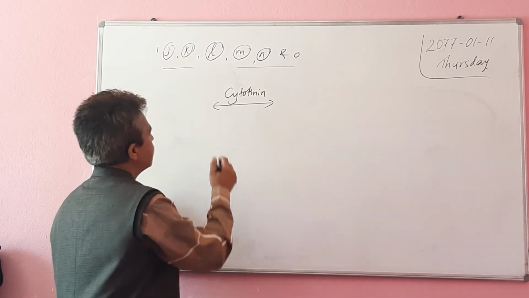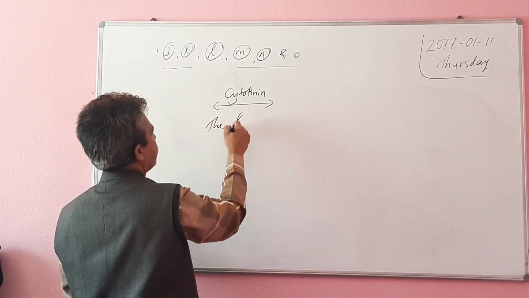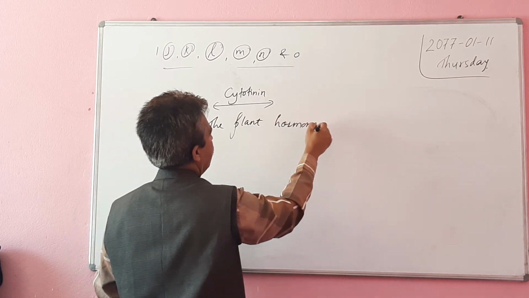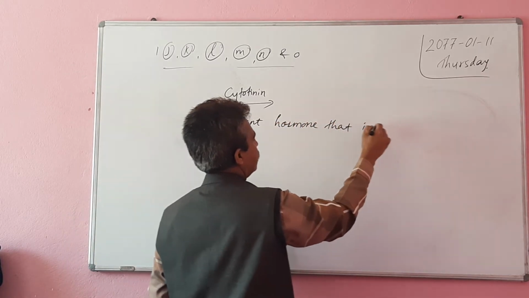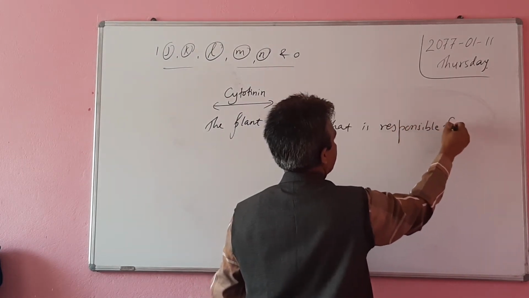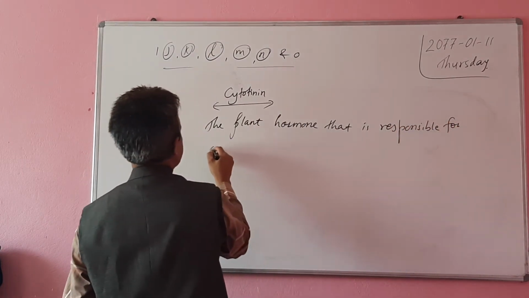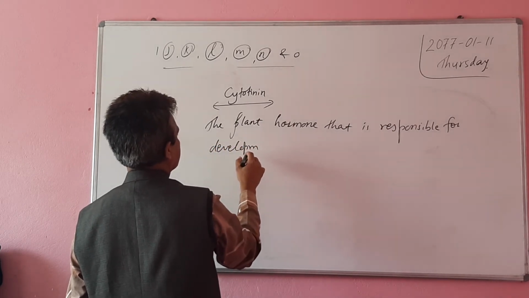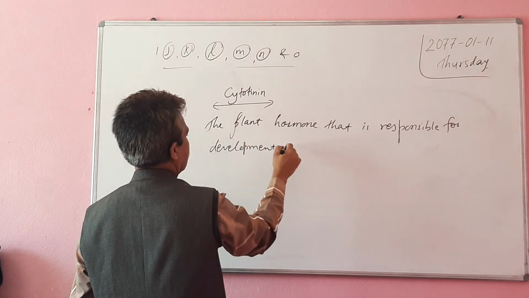So cytokinin is the plant hormone that is responsible for development of shoot.